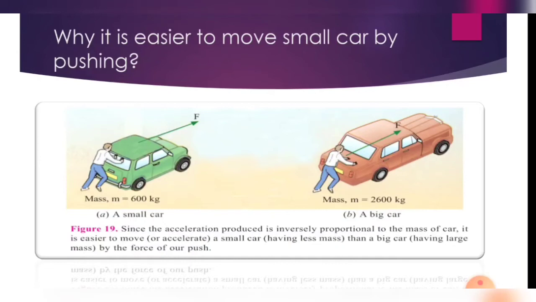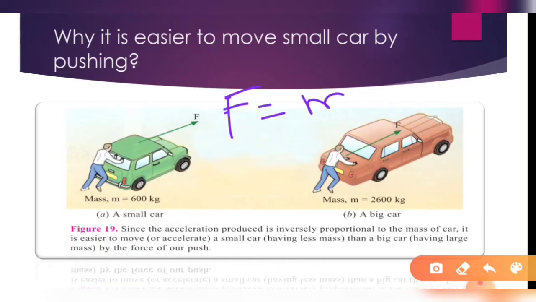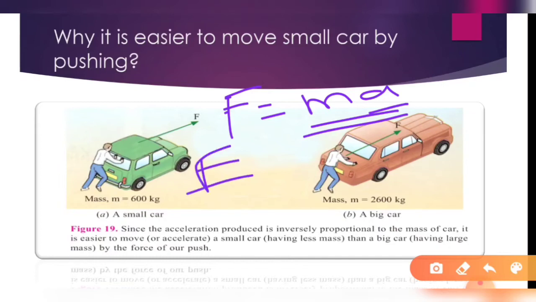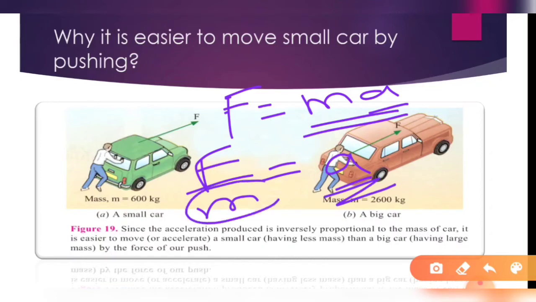And because of all these things, that is why it is easier to move a small car by pushing than a large car. The acceleration produced is inversely proportional to the mass of the car. That means F is equal to ma, and if we see the relation between the mass and the acceleration, if the acceleration is high, the mass needs to be very low.